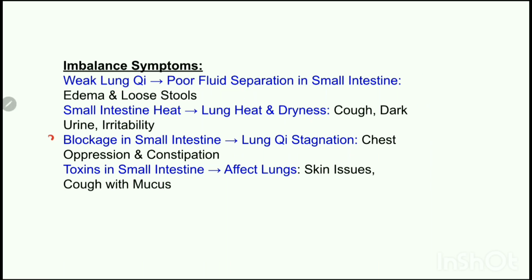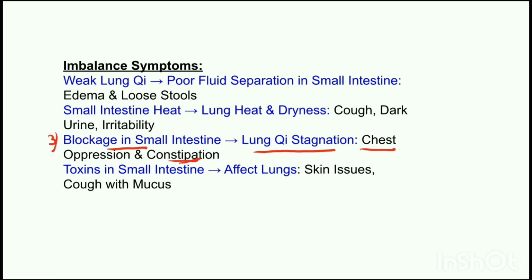The next pattern is if there is blockage in the small intestine, there will be stagnation in lung chi. When there is stagnation in lung chi, there will be chest tightness, chest oppression, or constipation. Why? Because if the small intestine is blocked with heat or stagnation, it disrupts the downward movement of lung qi, which leads to chest tightness and difficulty in breathing.